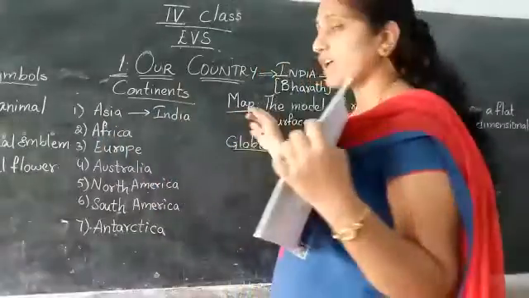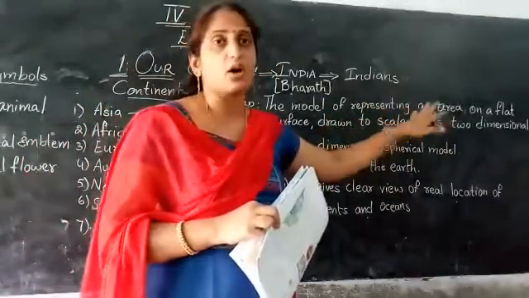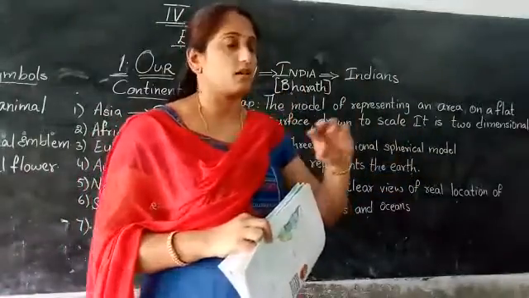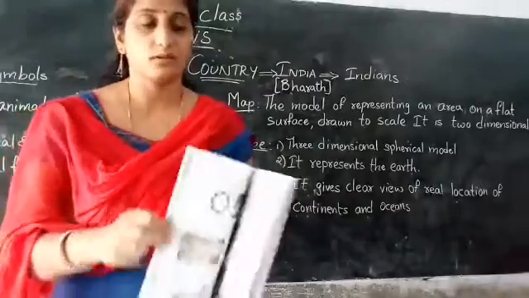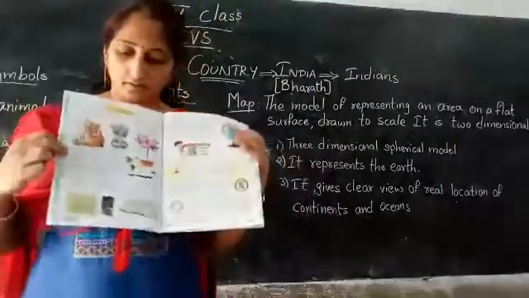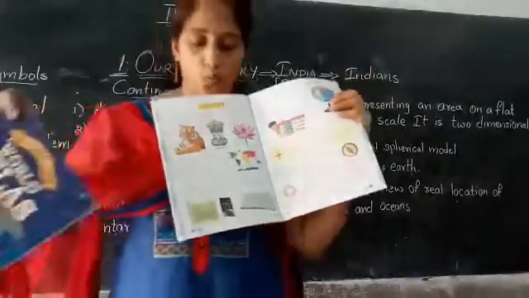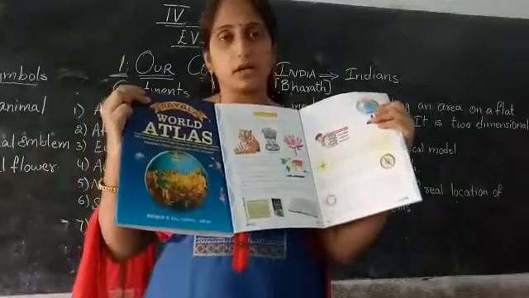Okay. Now coming to a map. A map is a model of representing an area on a flat surface drawn to a scale. It is 2-dimensional. Okay. Now coming to a globe. See, this is a map. Okay. Wall hanging maps also will be there, Nana. Later if they are available, I will show you.